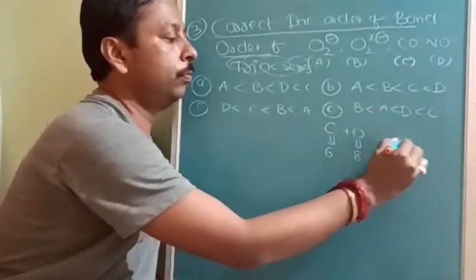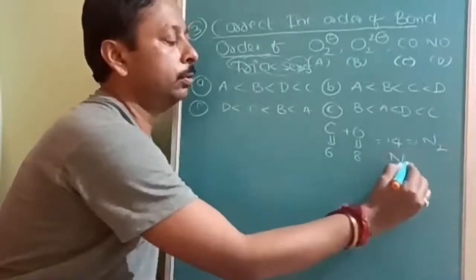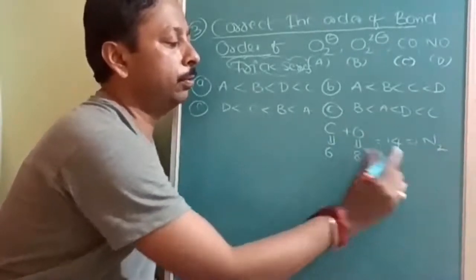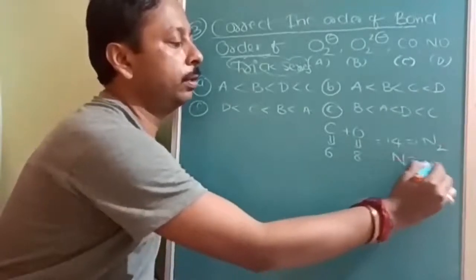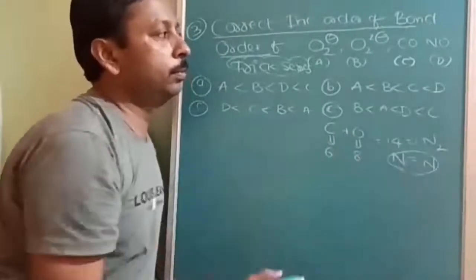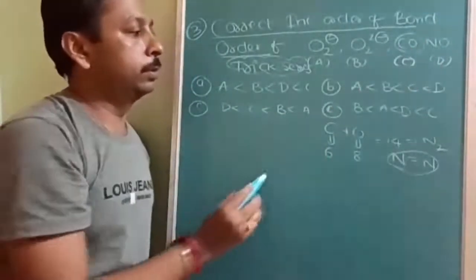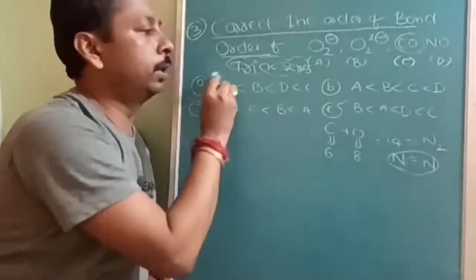So total 14 electrons, equal to nitrogen. So between the nitrogens, how many bonds will you find? 3 bonds. Therefore, the highest bond order possible will be carbon monoxide. So C must be highest. So either this option or this option.